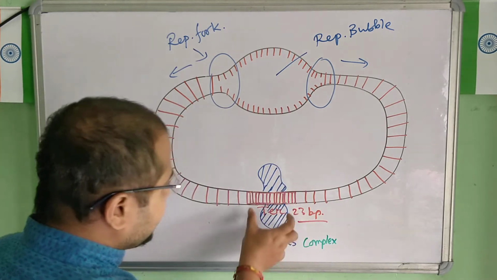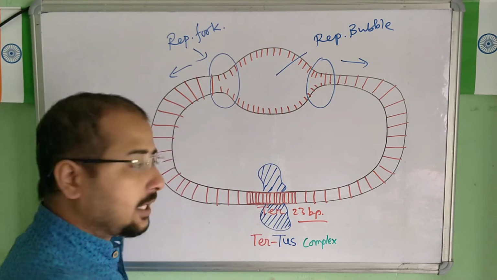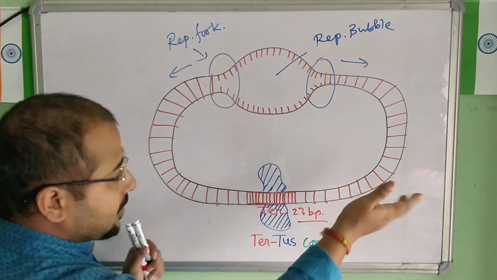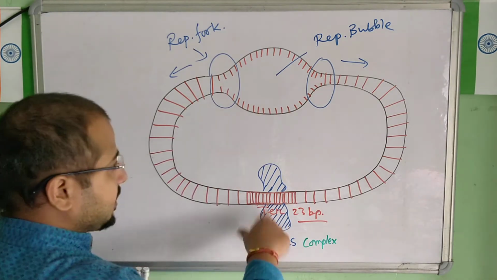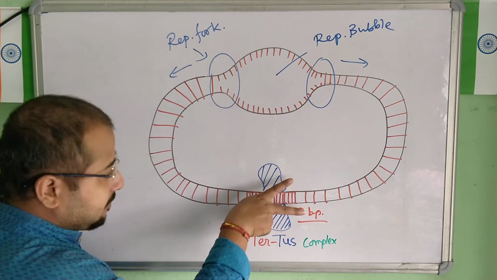The function of this sequence is to hold only one replicating fork, from either one side. So either from this side or from this side, any one replicating fork will be arrested by this sequence.